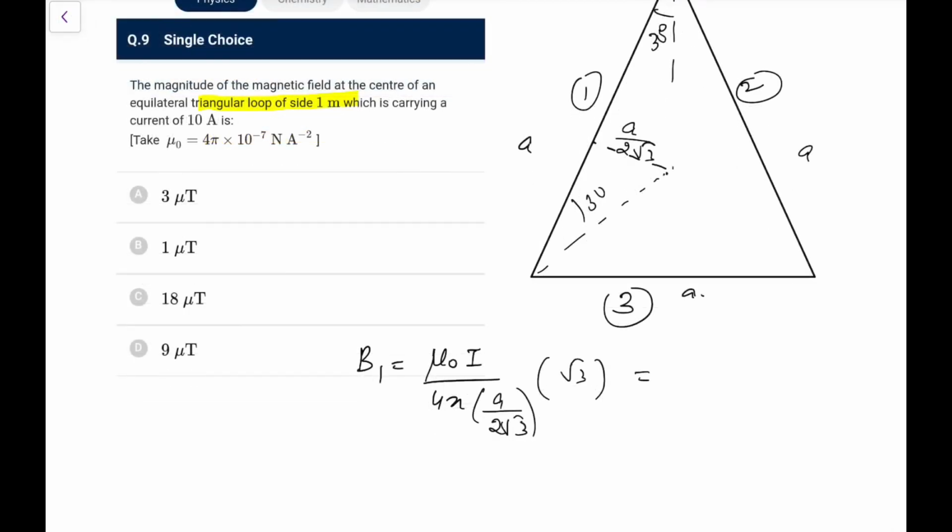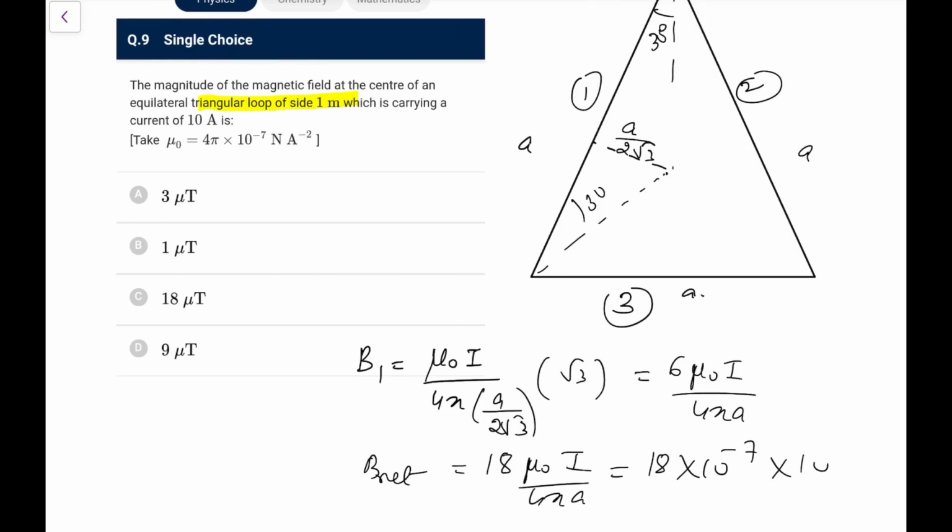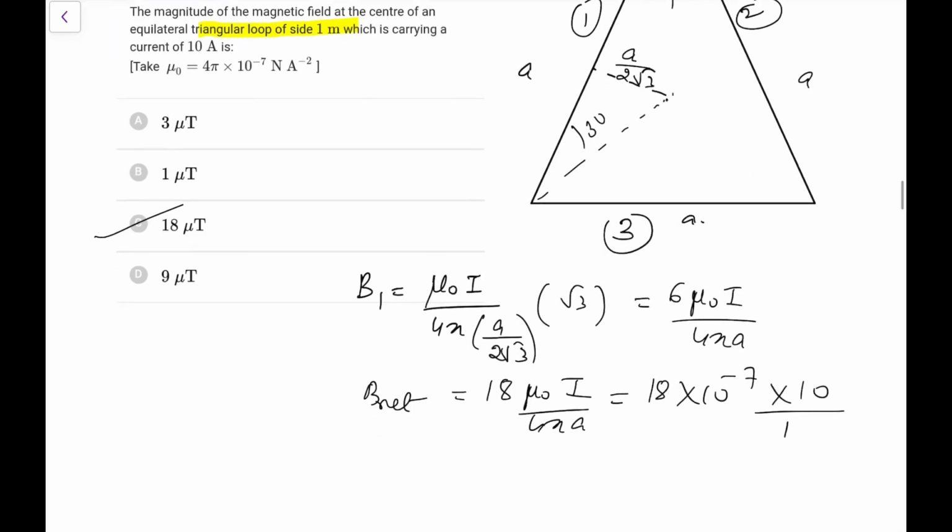So it becomes 3 times mu naught I by 4 pi A, and net field would be thrice of this, that is 18 mu naught I by 4 pi A I can write. So it is 18 times mu naught by 4 pi, which is 10 to the power minus 7, I is 10 and A is 1. So you are left with 18 micro Tesla. Go for option C in this case. This is the answer for the 9th.